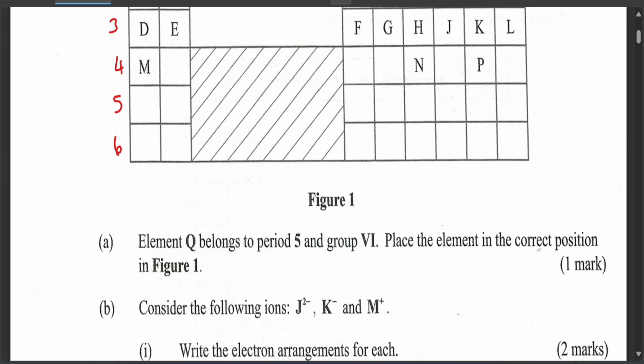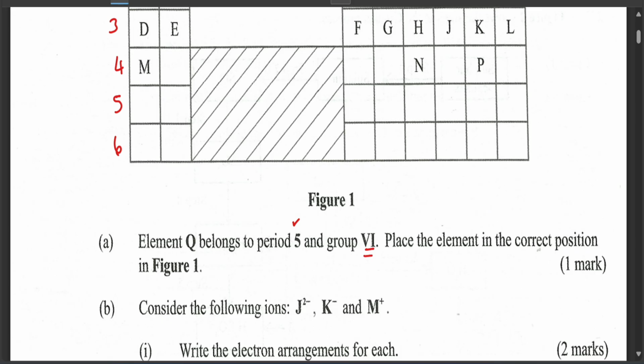Question A asks you about element Q. Element Q belongs to period 5 and group 6. Group 6 means that it has 6 electrons in the outermost energy level, and period 5 means that we have 5 energy levels. For now, you just need to know that an energy level holds at most 8 electrons.